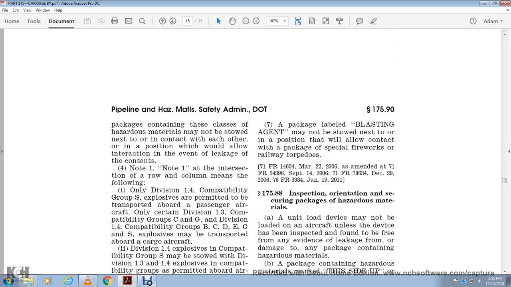Alright, A. The package labeled as a blasting agent may not be stowed next to, or in a position that will allow contact with, a package of special fireworks or railway torpedoes.